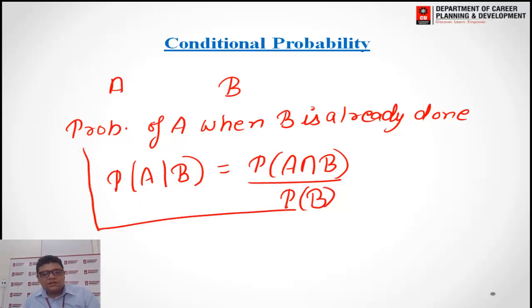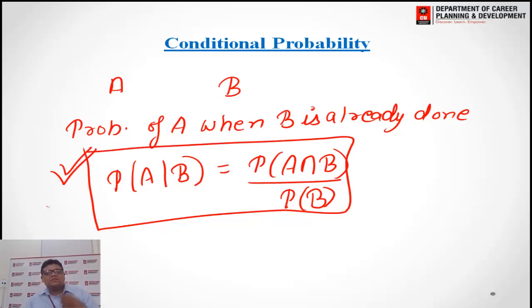This is the very important formula in case of conditional probability, and in this way we always find the conditional probability.